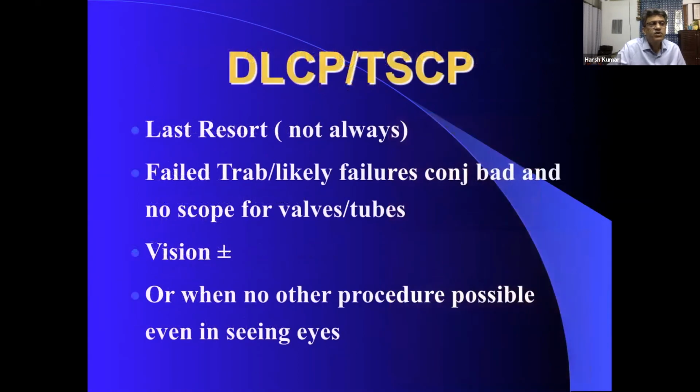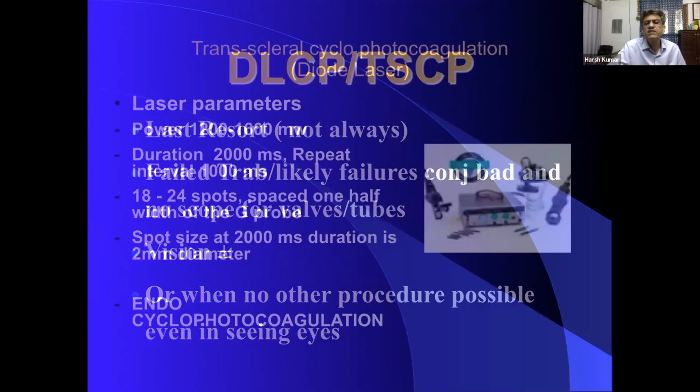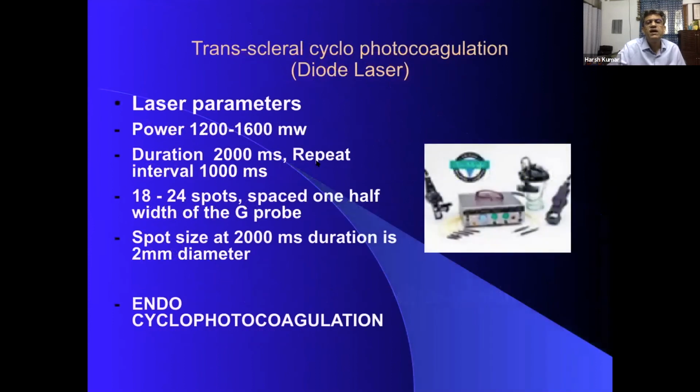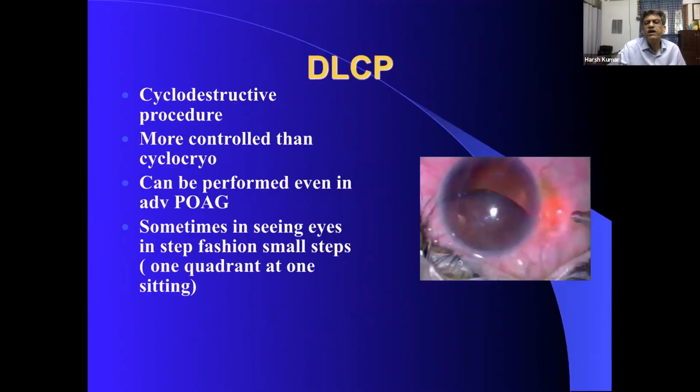Diode laser cyclophotocoagulation was used as a last resort most of the time, as an adjunct to cyclocryo, because cyclocryo was very painful. But now more and more people are doing it even in seeing eyes. So basically what we do is we use a diode laser and set the power at around 1600 to 1800 milliwatts, duration of 2000 milliseconds, interval 1000 milliseconds. You can give around 6 to 8 spots in each quadrant, but be very, very careful. It has to be around 1.5 to 2 millimeters away.